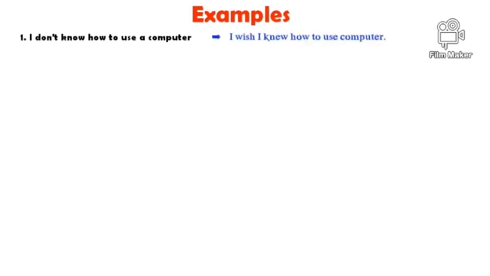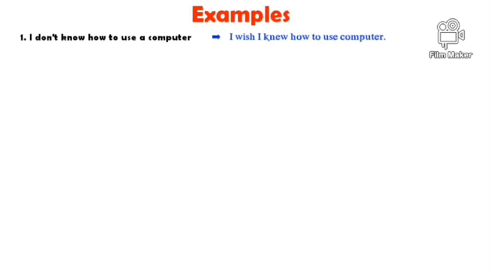Okay, now let's have some examples. Let's start with the first one. I don't know how to use a computer. Okay. Don't know is negative. Let's have the sentence: I wish I knew how to use a computer. Don't know is simple present. Knew is simple past. Okay, this is a wish.